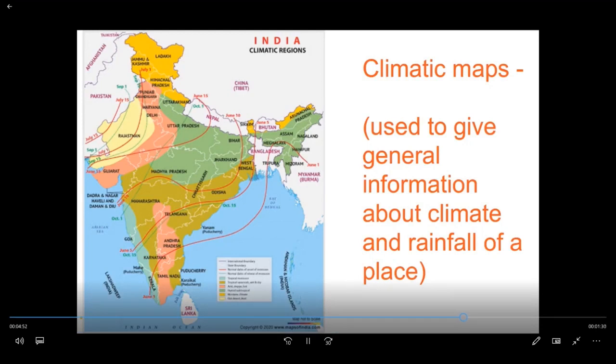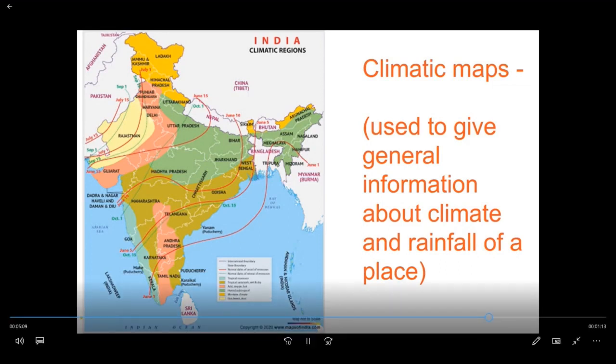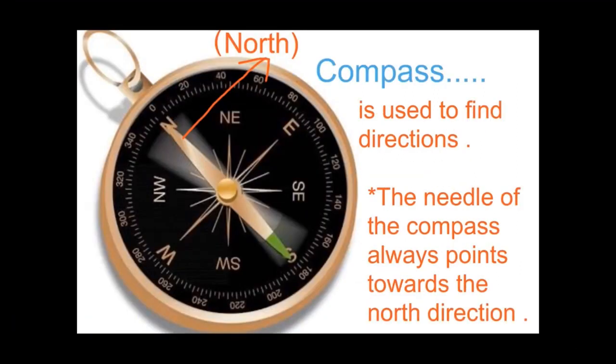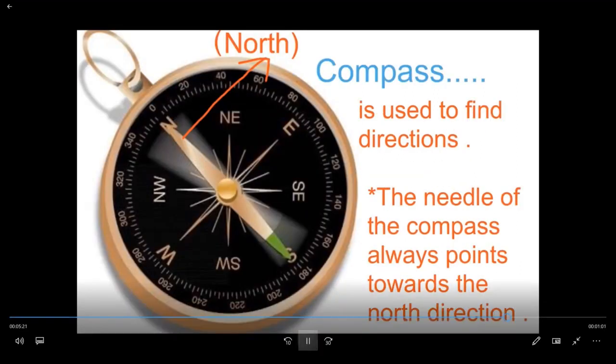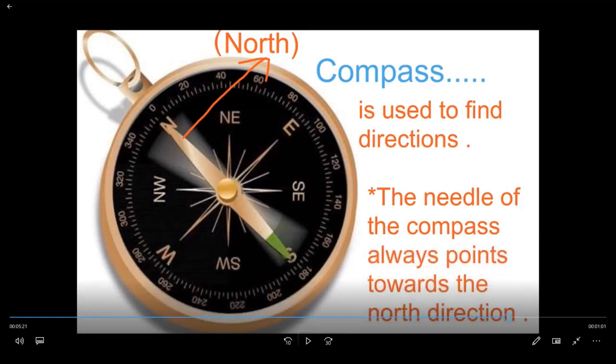Once more I will read. Climatic maps are used to give general information about how the climate of particular states is and the rainfall of particular places or different states. We can also know about their population, transport, etc. in the climatic map. Next we'll see compass is used to find the direction.